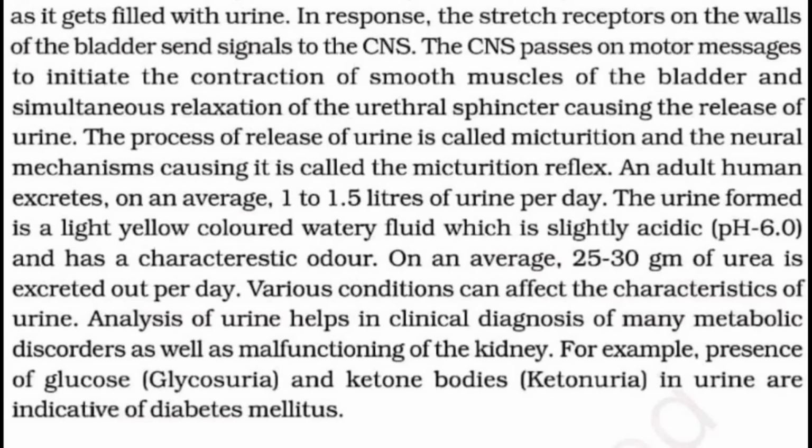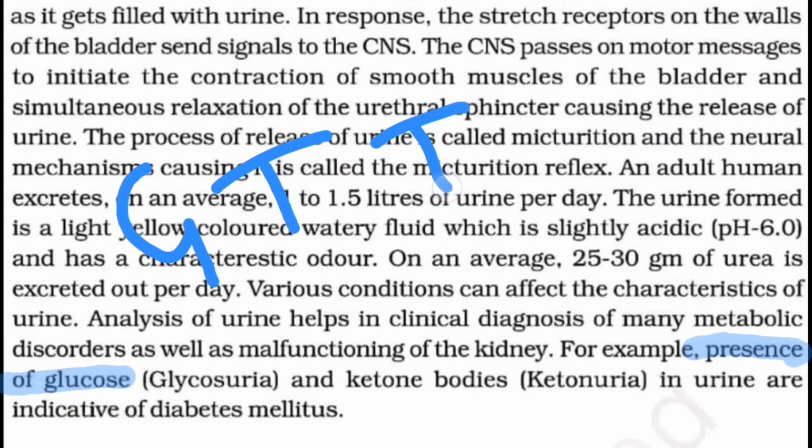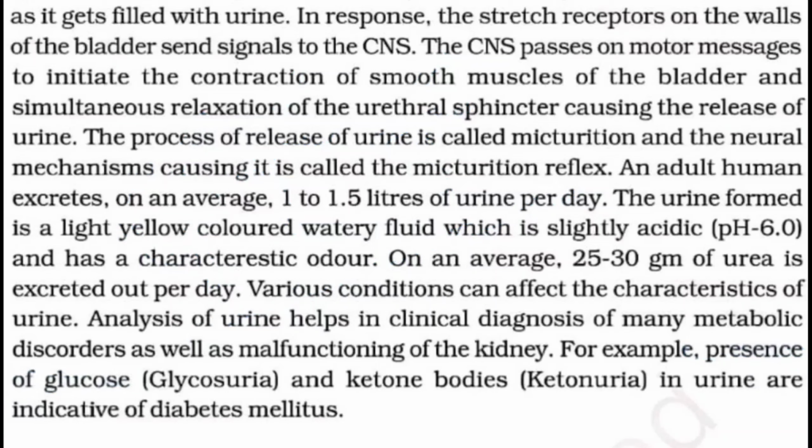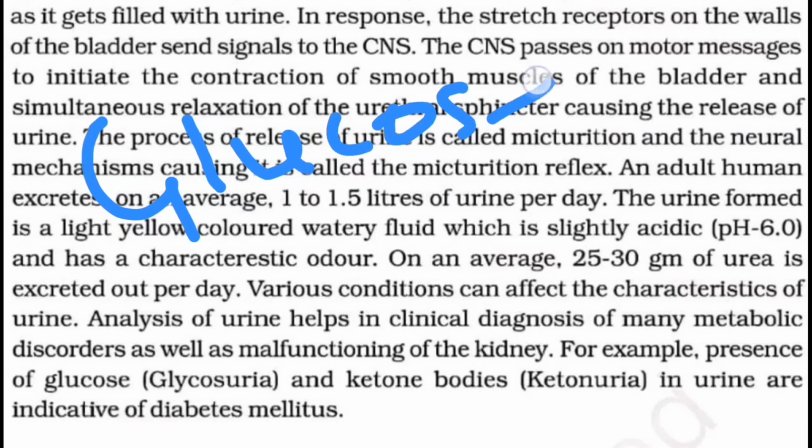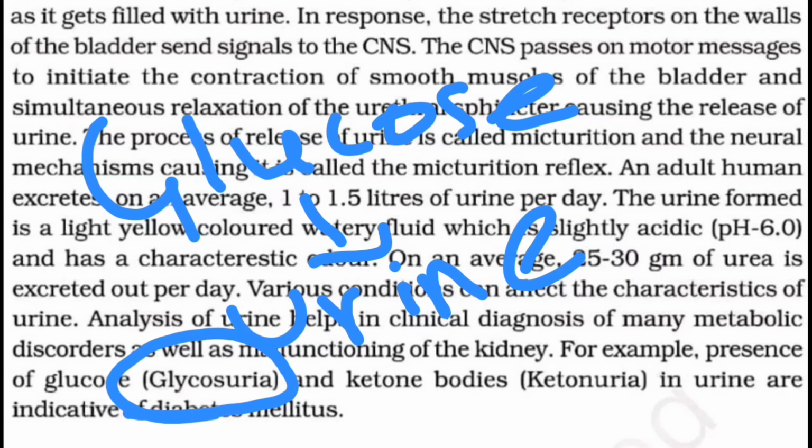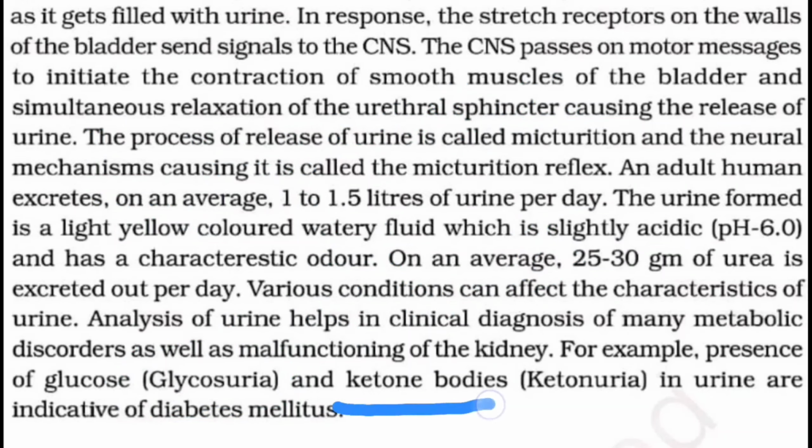For example, presence of glucose. The test is called GTT. What is the full form of GTT? It is glucose tolerance test. So basically, in the clinical diagnosis, they are checking whether an excess amount of glucose is present in the urine or not, and if it is present, the condition will be called glycosuria. Presence of glucose in the urine is called glycosuria.